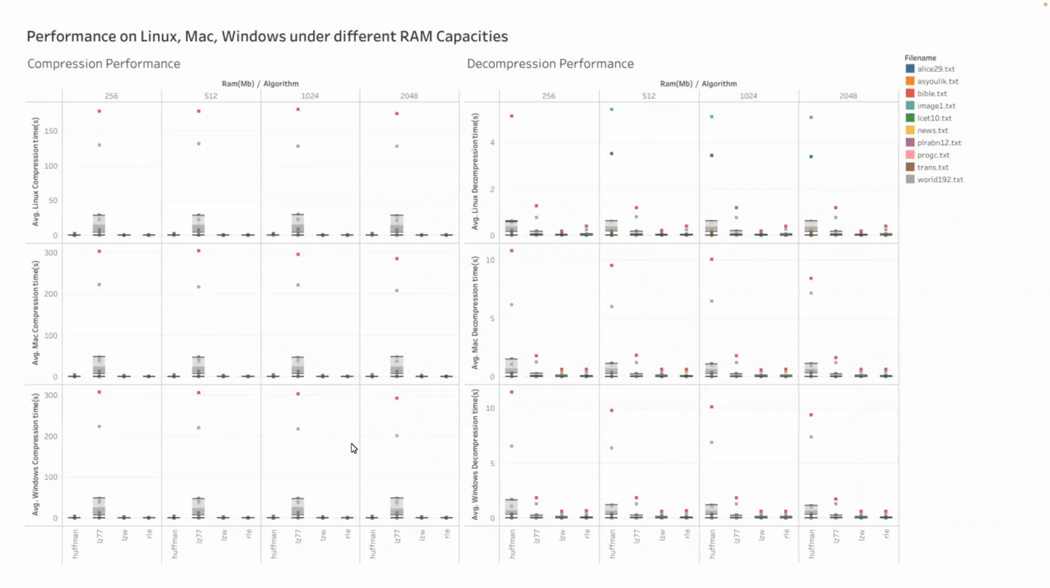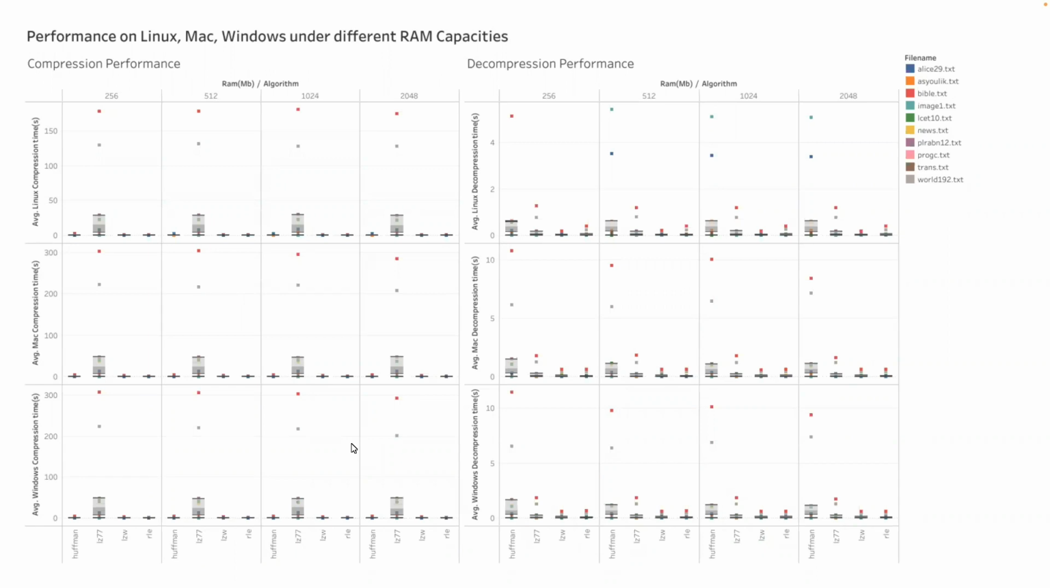Next, let's take a look at the performance graph. So this graph shows the performance of the 4 algorithms, again, on those systems over different RAM capacities. On the left, we have the compression time comparison, and on the right, we have the decompression time comparison. We can see that LZW and RLE constantly perform well for compression time across different RAM capacities.